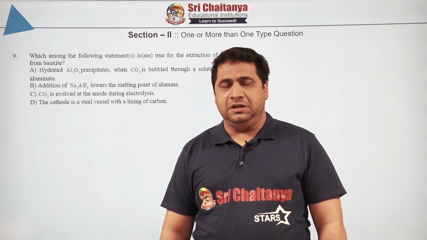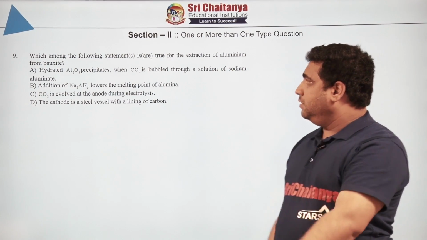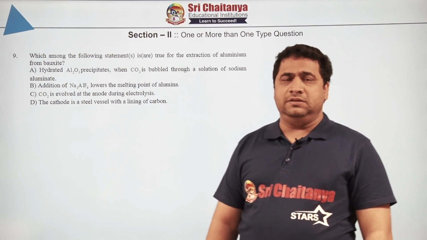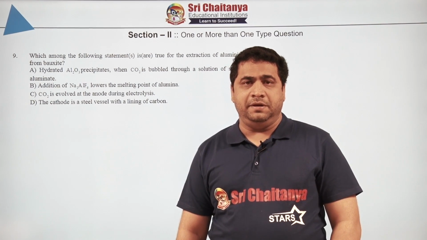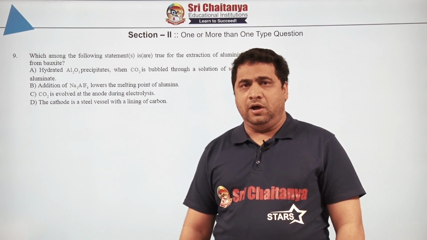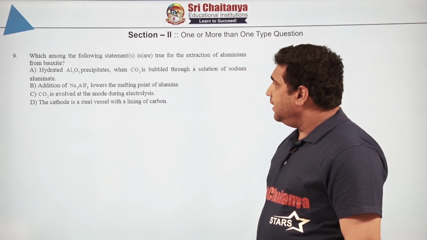Okay. Question number 9 we will see. Which of the following statements are true for the extraction of aluminum from bauxite? We know that bauxite is purified by different processes like Bayer process, Serpex process, Hall-Heroult process, etc. This is pretty good, easy question. So, let us have a look.